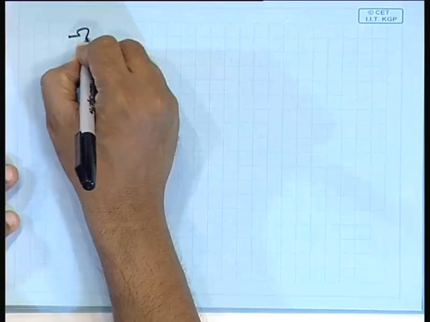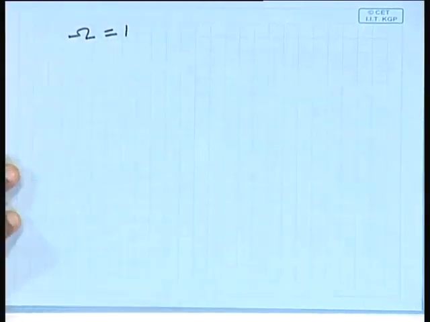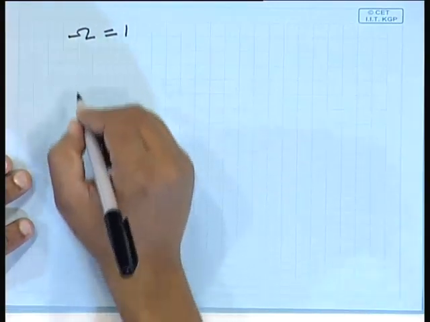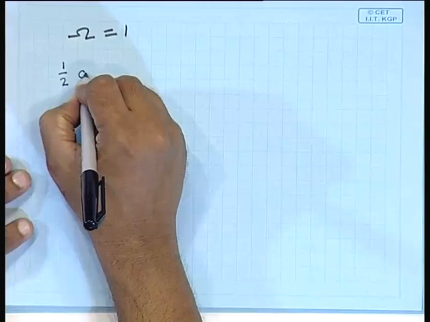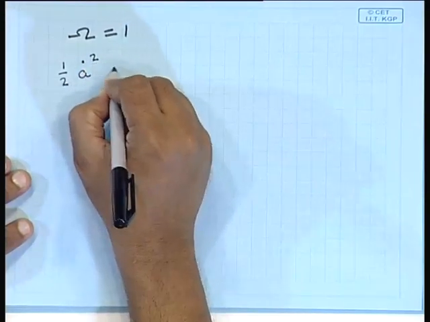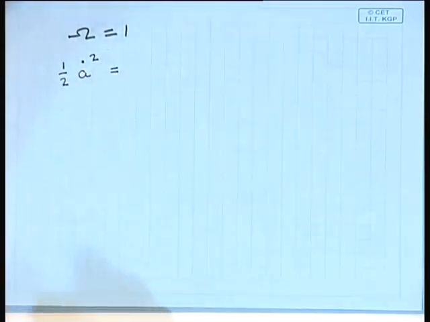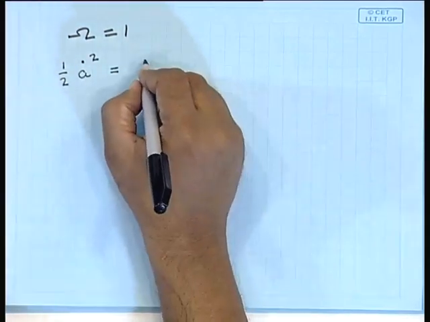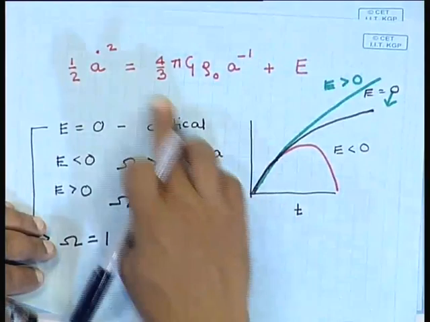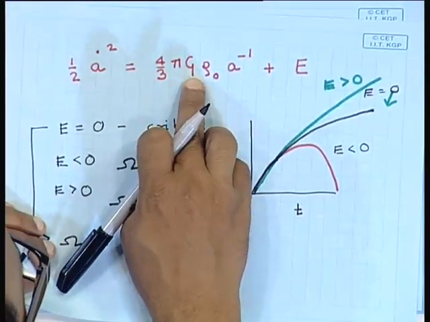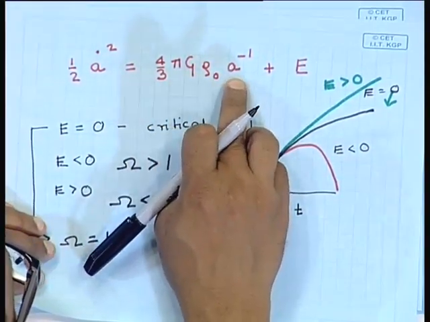So, we are considering omega equal to 1, this is called the critical cosmological model. So, the equation that we are interested in solving is now half A dot square is equal to 8 by 3 pi g rho naught A minus 1.